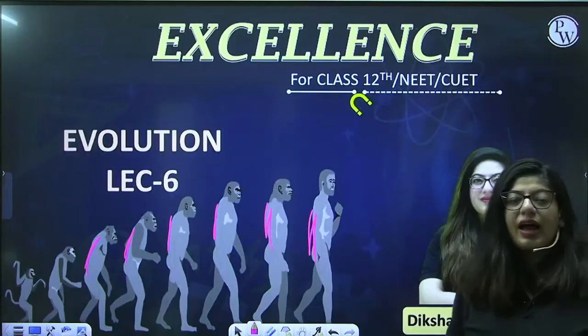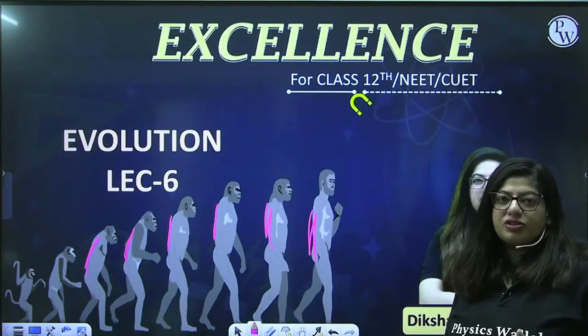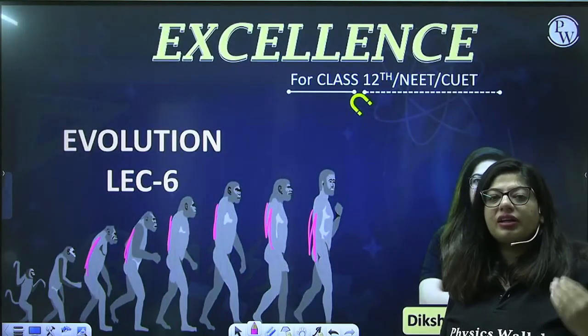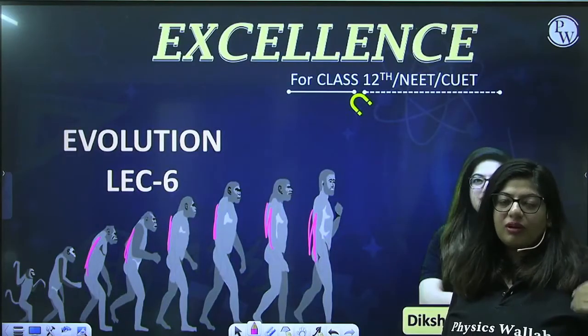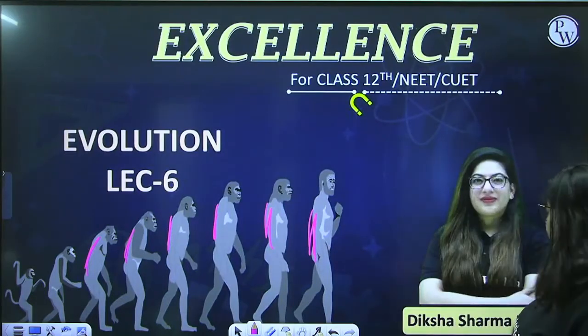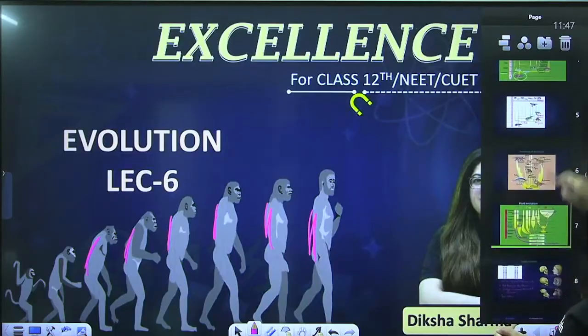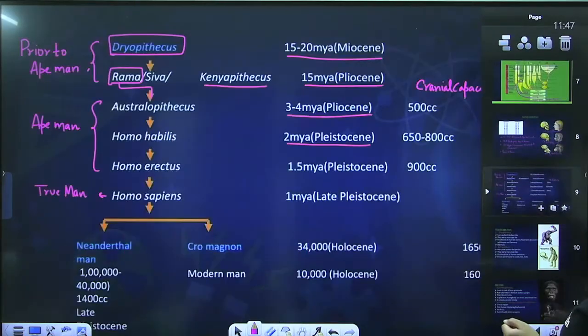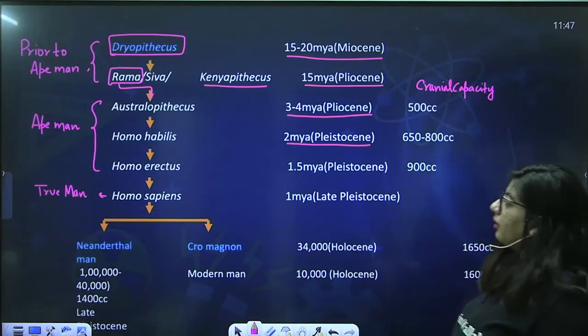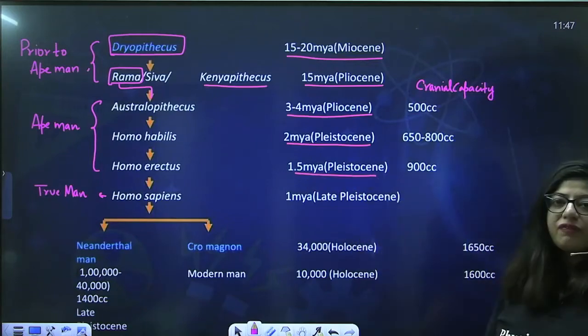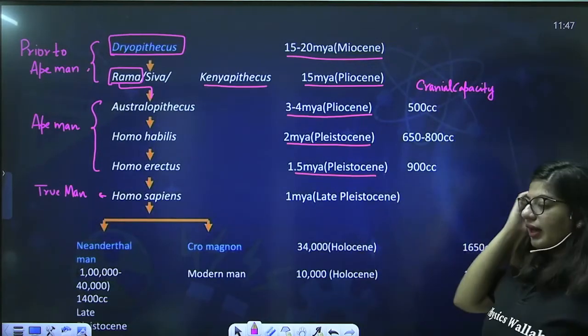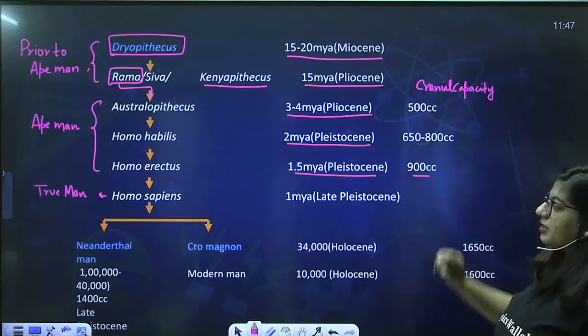Yes, so that's one trend of evolution, that early ancestors didn't have the curve in the vertebral column, later they formed. So Homo erectus was the first one who had a very erect vertebral column. Okay, and they were present around 1.5 million years ago on Earth and had a cranial capacity of 900 cc.